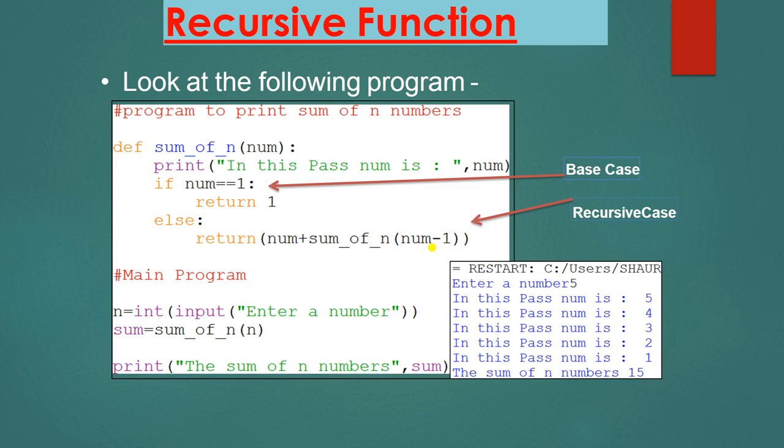When the value of num is 1, then it will go to the if block and just come out of the loop. So here in the main program, you will write n is equal to int(input("Enter a number")). Now sum equal to sum_of_n(n). You have to pass the value of n. So you can see here that I have used the base case and the recursive case both.